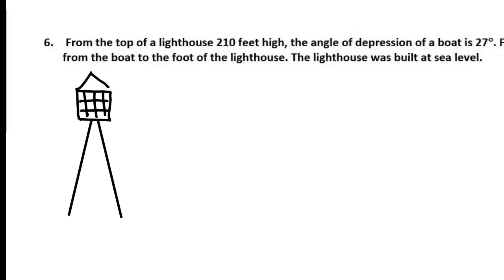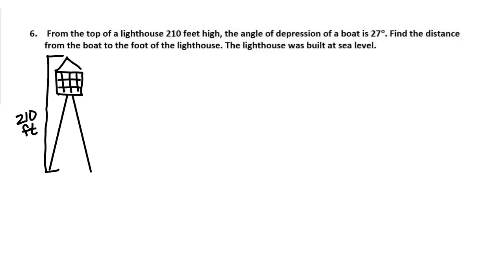It says the lighthouse is 210 feet high. The angle of depression of a boat is 27 degrees. So the lighthouse is on the edge of the water. There's a boat in the water. My artwork makes my 7-year-old look like a master.